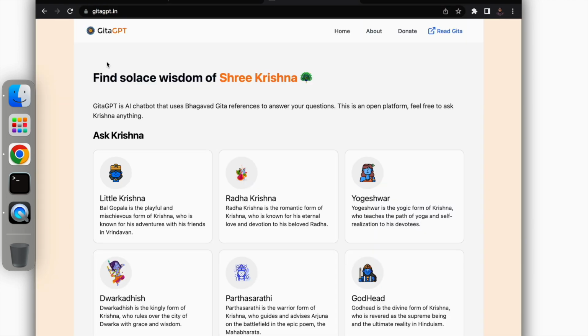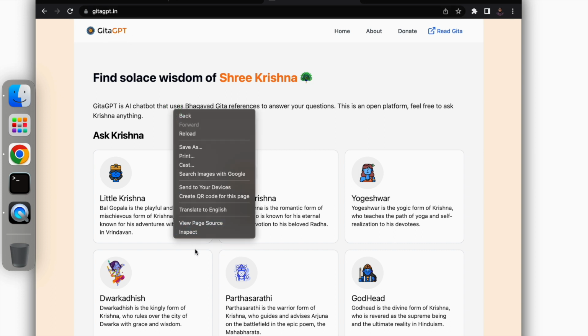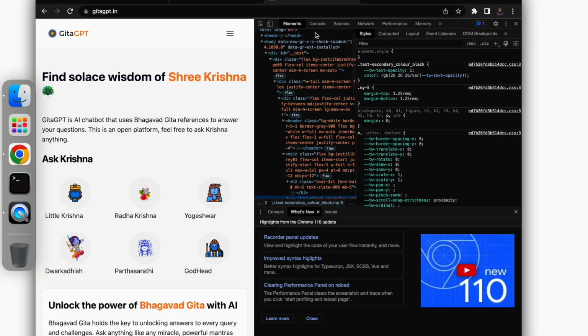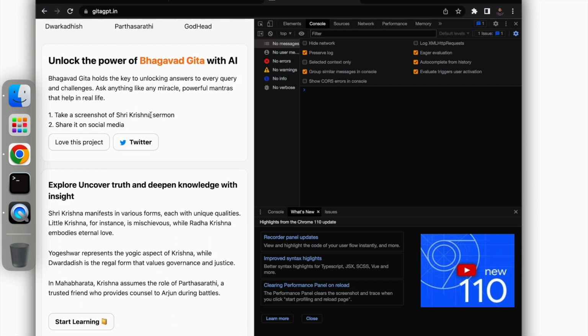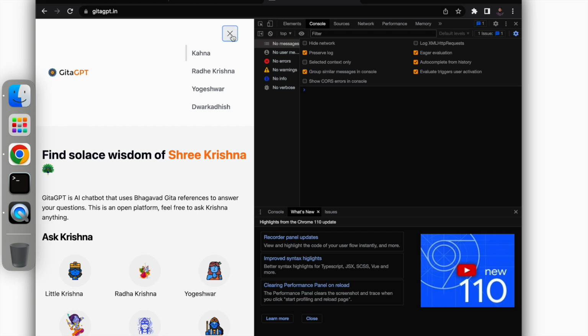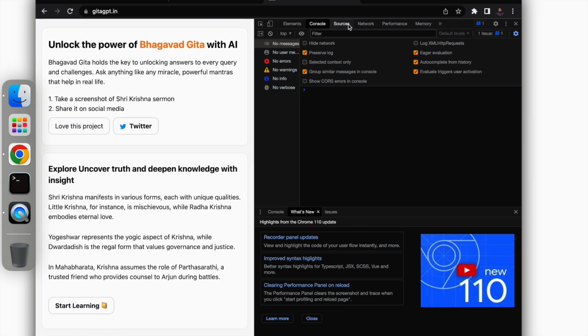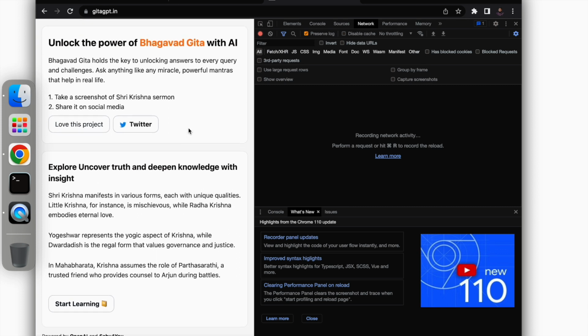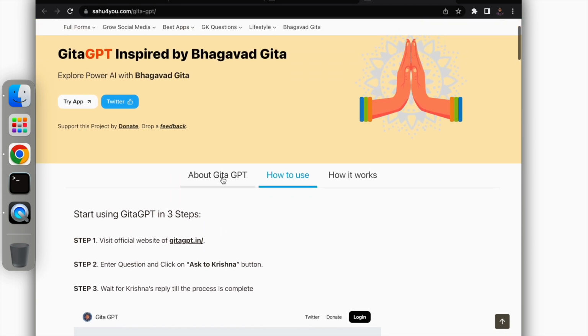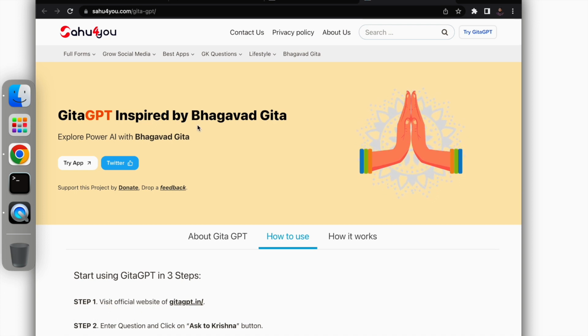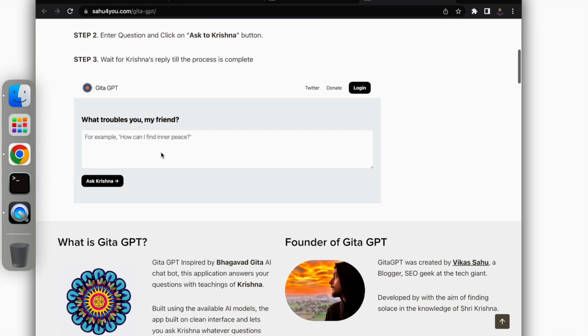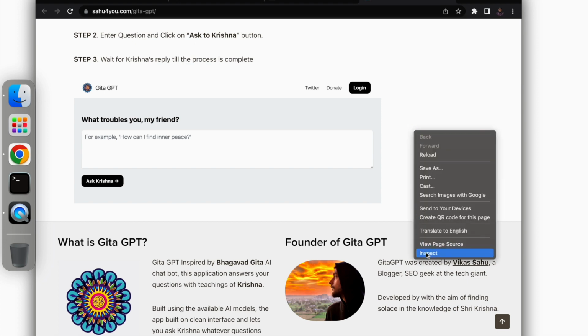Remember, people have also talked a lot about this Gita GPT. Okay, so if we do that also, Gita GPT is also based on Chat GPT. So for example, let's see what he has done. This kind of example you can do, and you can create your own AI API. So for example, as I said, Gita GPT is inspired by the Bhagavad Gita, and it has that knowledge.